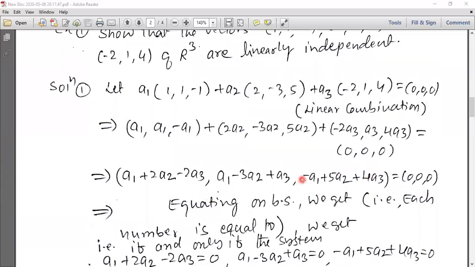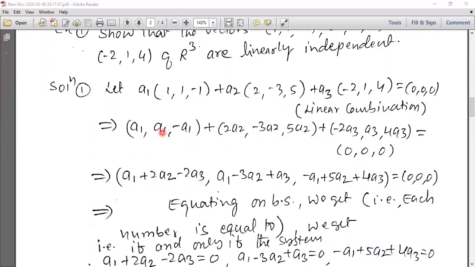Then, equating and writing the linear combination of the vectors in equation form: a1 plus 2a2 minus 2a3 is the first element, the first component.